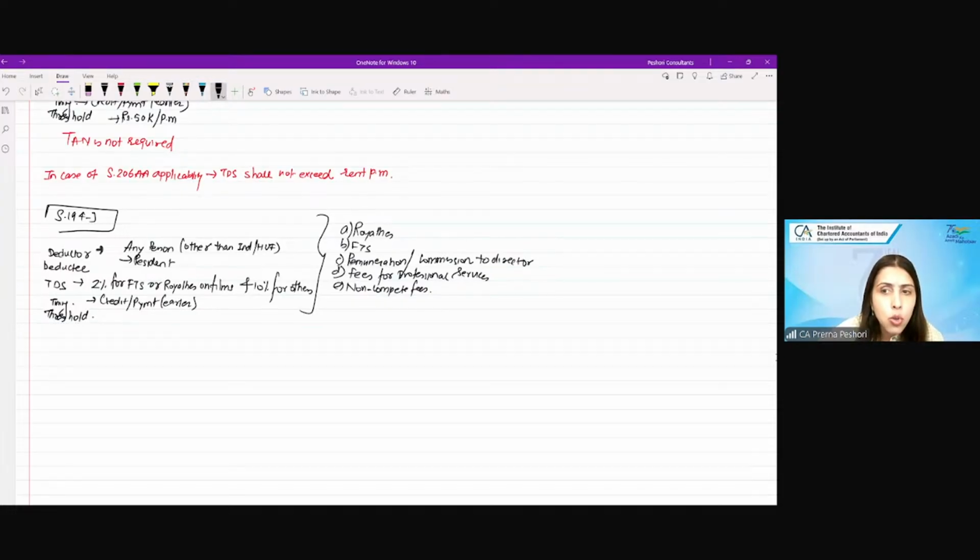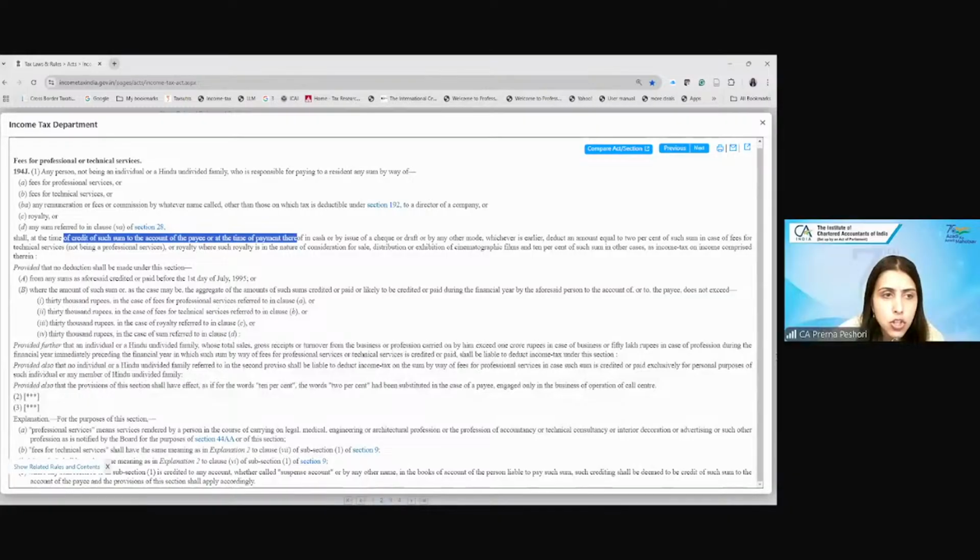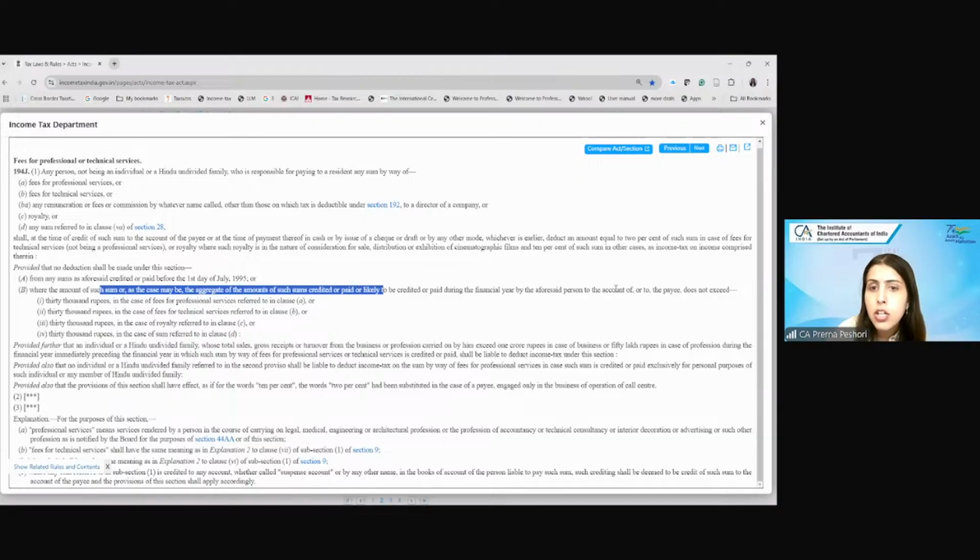Provided that no deduction under this section shall be made, where the amount of such sum, or as the case may be, the aggregate of the amounts of such sum credited or paid during the financial year by the person to the account of the payee does not exceed 30,000 in the year.